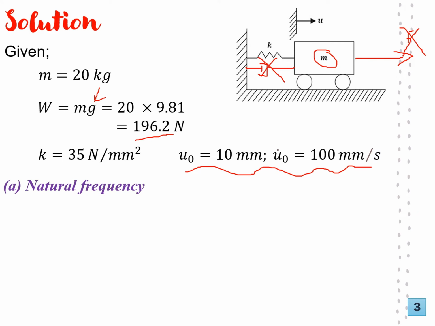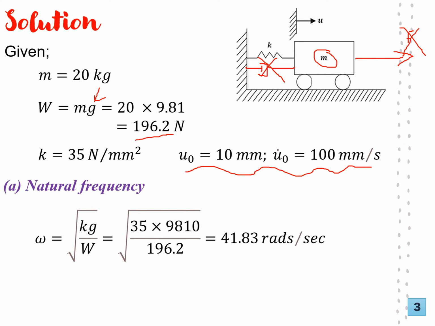We have question 1: what is the natural frequency? So this is very basic. This is the expression for natural frequency. This is angular frequency, the square root of stiffness times the gravitational acceleration divided by the weight. That's why I was converting mass to weight here. You can apply it directly because it's the same as K over M. So you just need to substitute those values here and then you get your angular frequency as